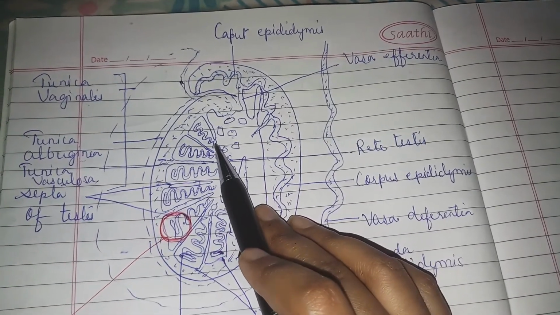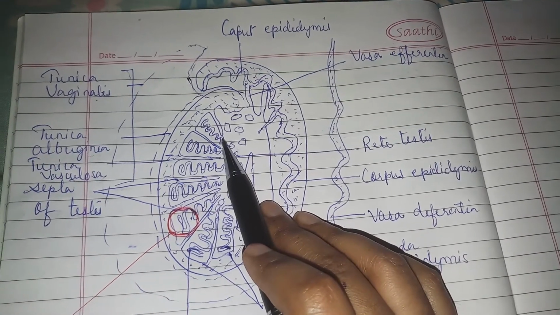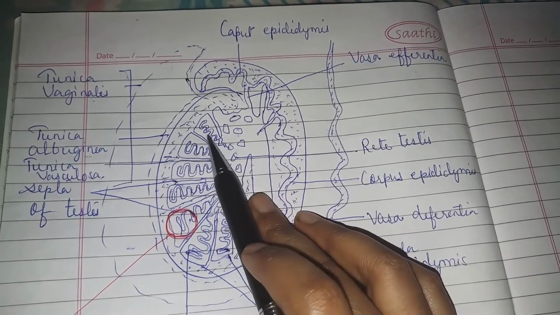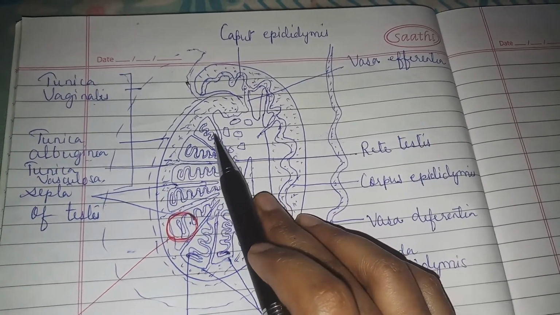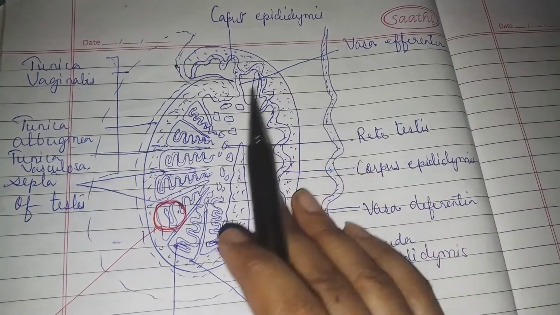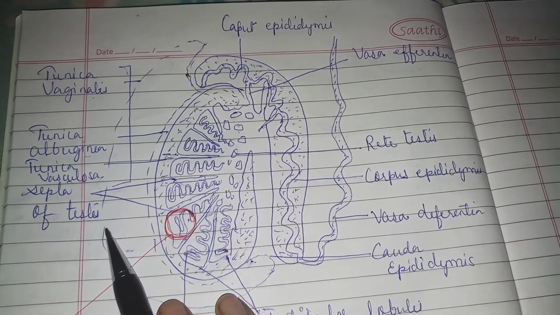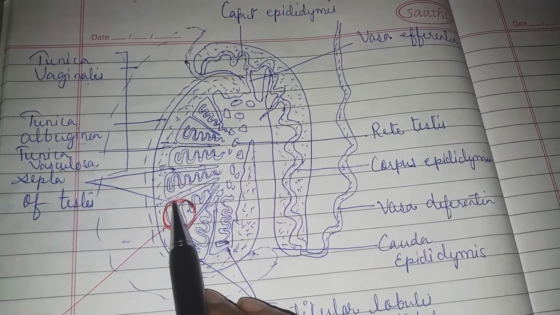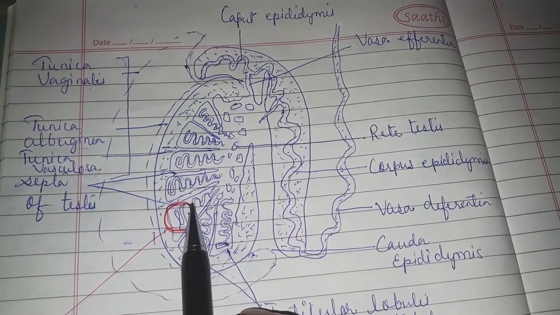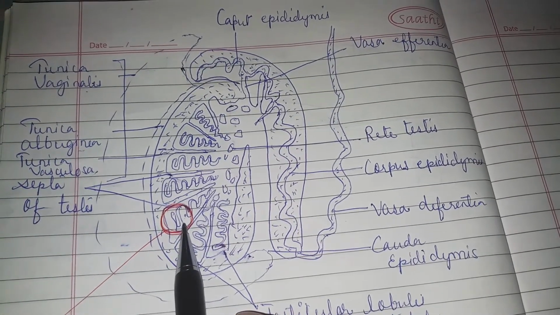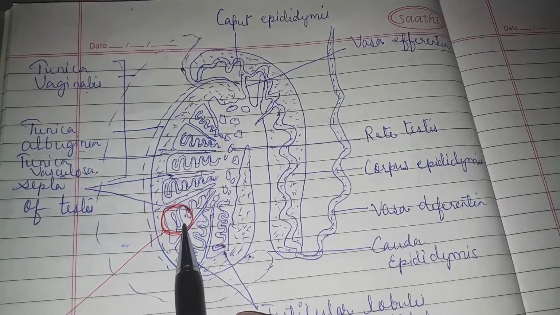This coiled structure is called the seminiferous tubule, right? The lining which demarcates those 250 compartments from one another is called the septa of testes, right? The compartments are called testicular lobules. Each testicular lobule consists of 2 to 3 highly coiled seminiferous tubules.